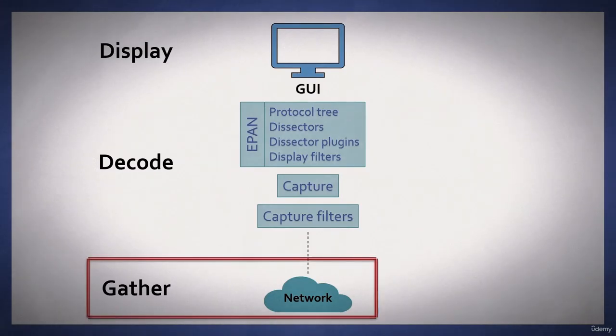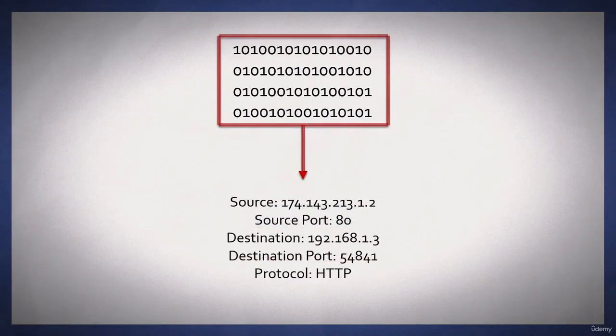The first step is to gather the traffic, and before you do this, you will need the correct capture engine. For example, if you are using Windows, you will be prompted to use Npcap, and in Linux we use libpcap. If you don't have the correct capture engine, you won't be able to capture the traffic. Keep in mind that traffic enters the network interface card one frame at a time. Packet analysis software converts those bits into readable form for analysis.